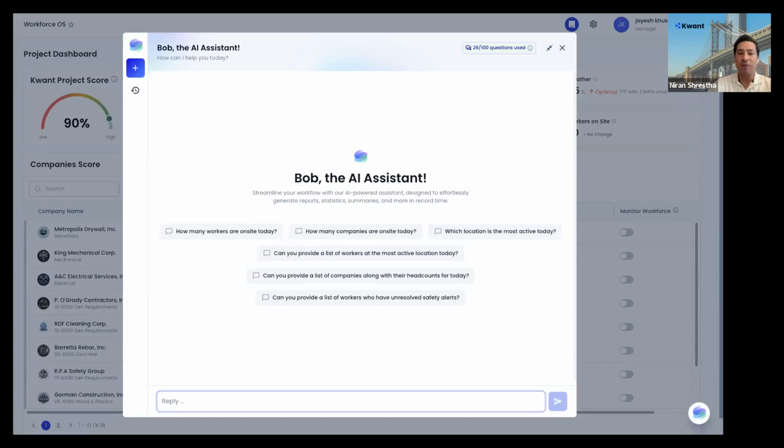We're still keeping it very tight and exclusive so that you can get a really curated experience of using Bob. And it's going to be really, really powerful for the industry to make use of an AI assistant that is now prevalent across all industries, and the construction industry is just waiting for this.